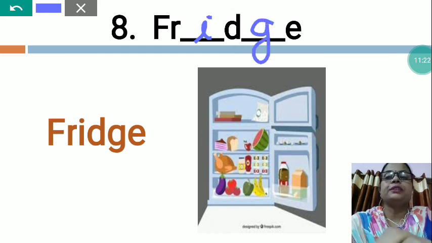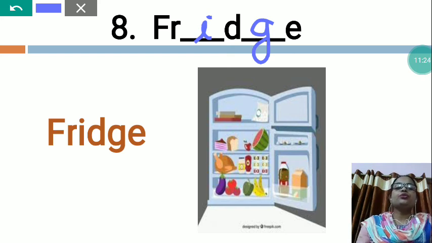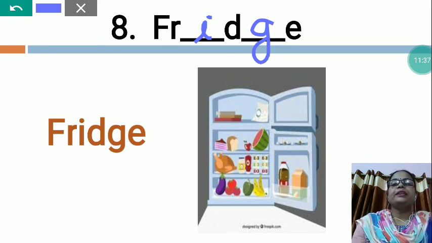F, R, I, D, G, E, fridge. It is used to keep things cold and protect food materials from spoiling. It has a heat pump which takes heat away from the air inside the fridge. It is an appliance used for food storage. A freezer is a box in which food and drinks are kept cool by ice.